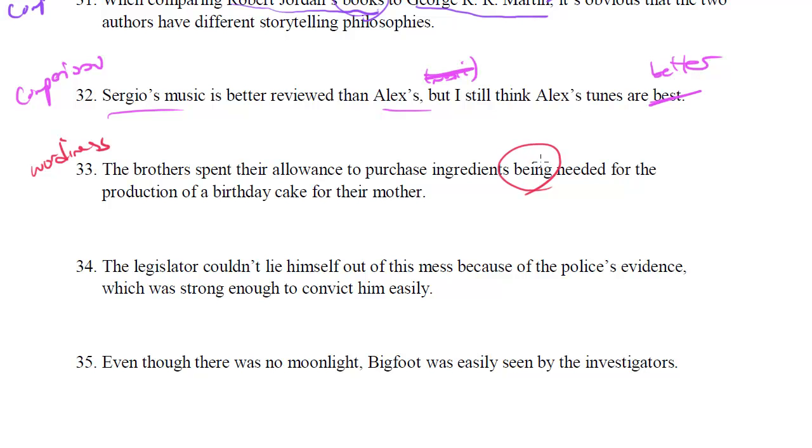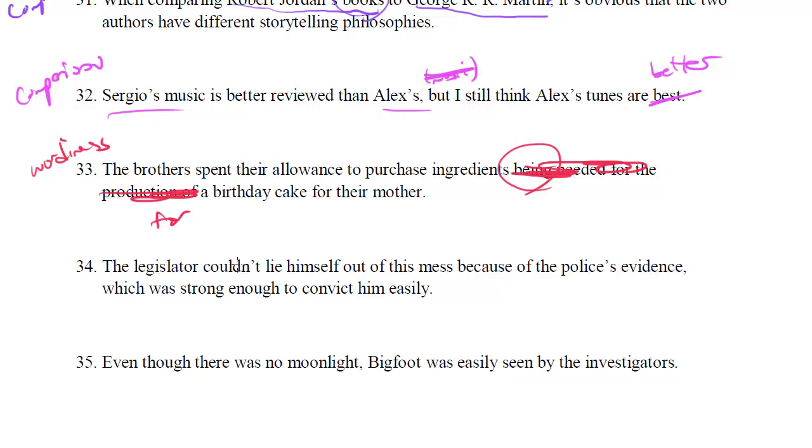So what's one way to fix this? Well, if we had to fix it, we could just get rid of all this and just say for a birthday cake for their mother, right? We don't need all this rigmarole, all these words to say something that's relatively simple.